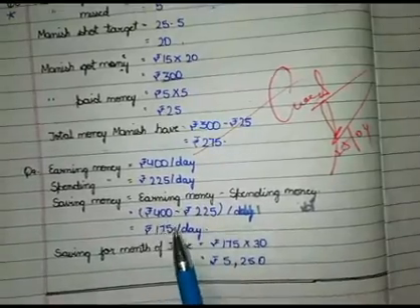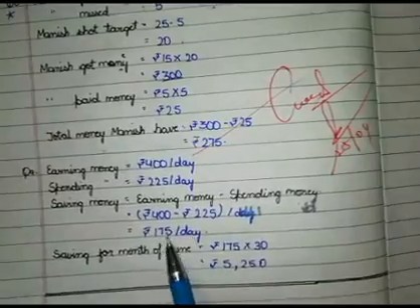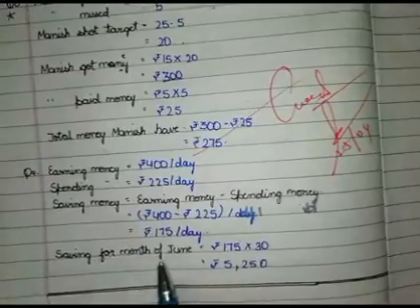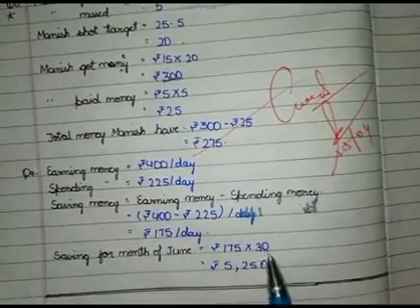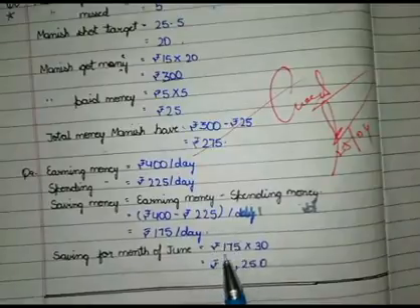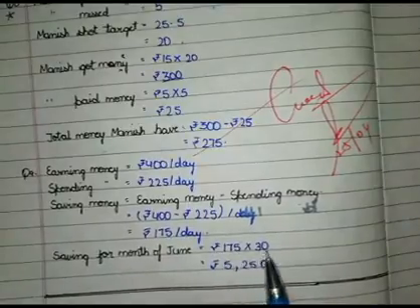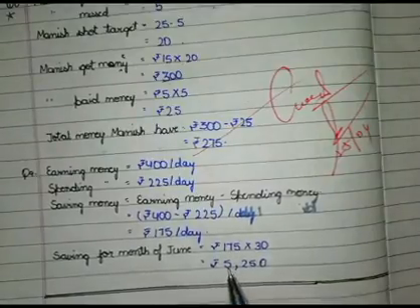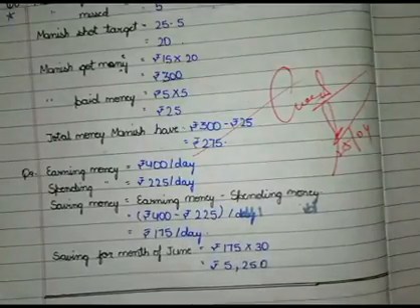So rupees 175 per day he was saving. Saving for the month of June, because in June there are 30 days and daily he was saving rupees 175. That's why multiply 30 and 175. So finally 5250.